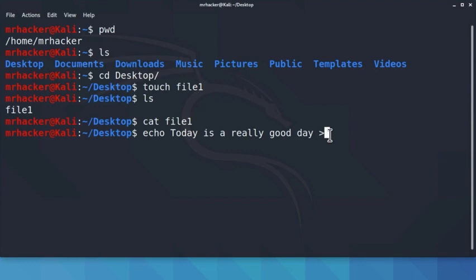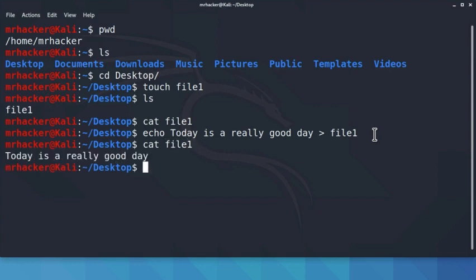And after it, specify the name of the file that we want to put this sentence in. So echo, today is a really good day, into file1. Press enter. And if we cat it once again, so cat file1, we will see that now it outputs exactly what we've written to that file using the echo command.